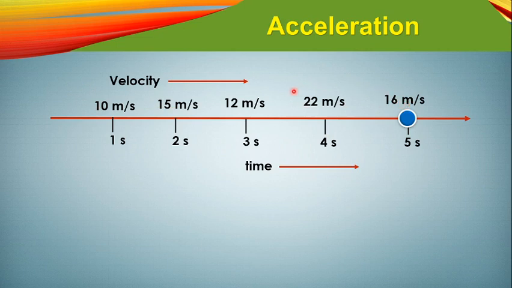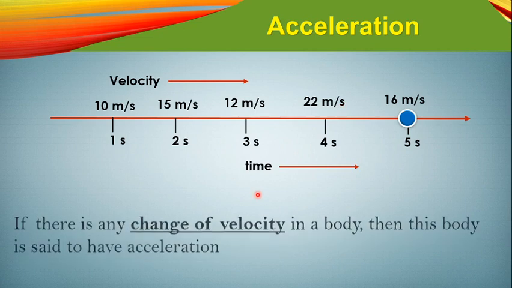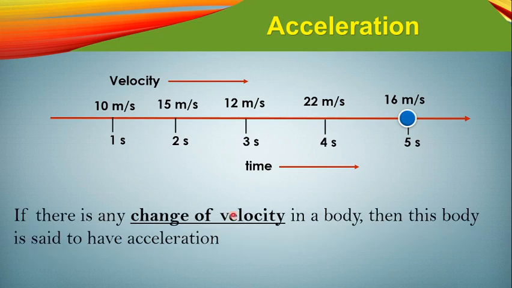So if a body is moving with a changing, variable velocity, then we say that this body has acceleration. This is the concept of acceleration.